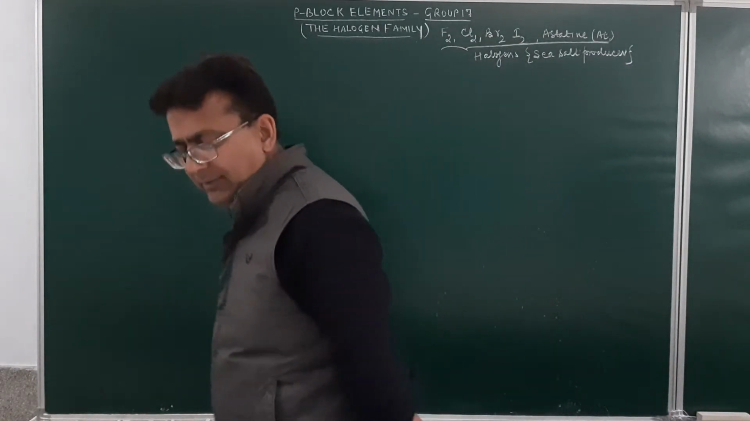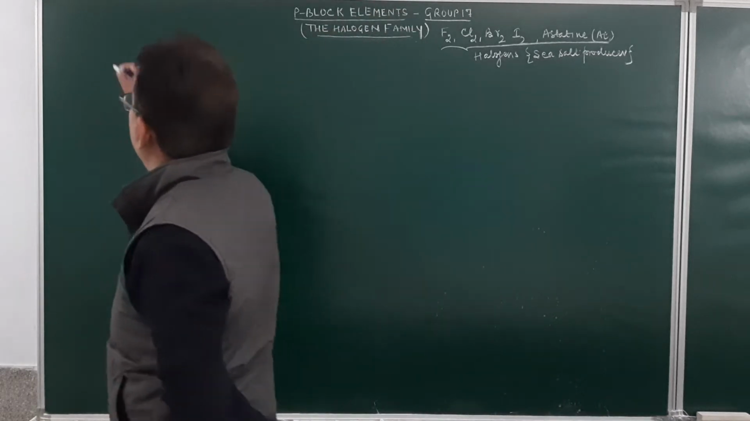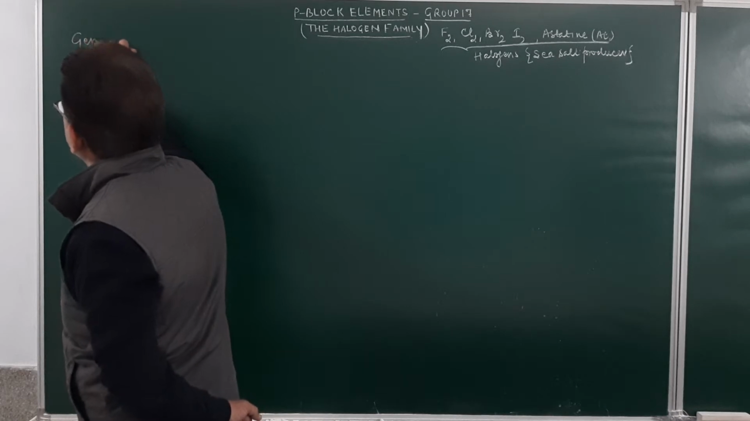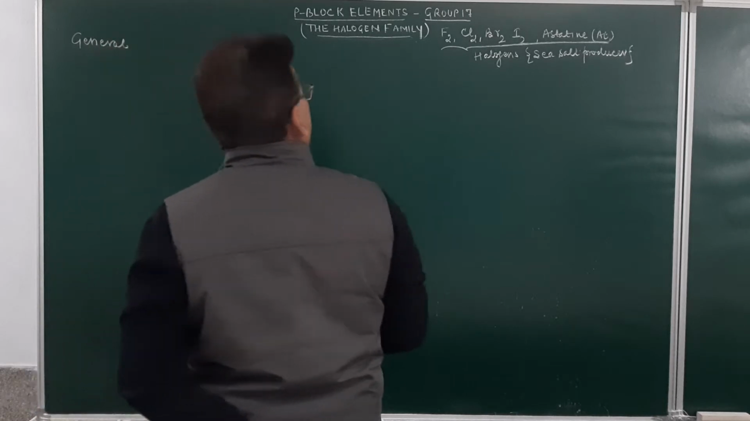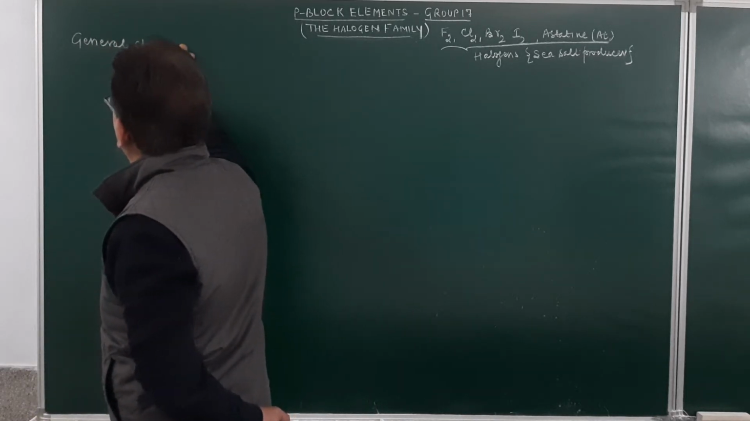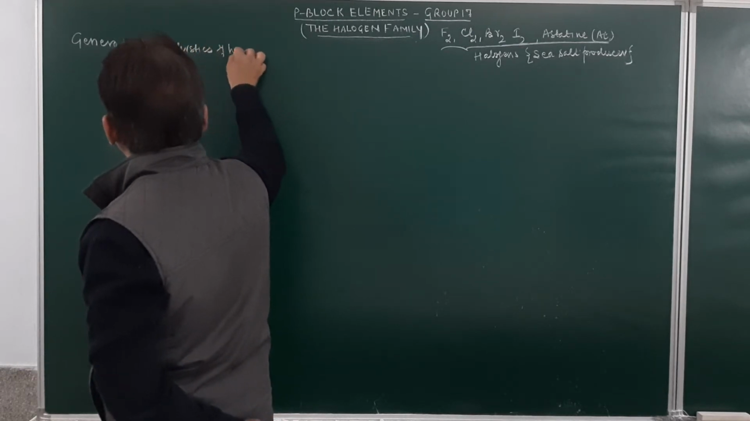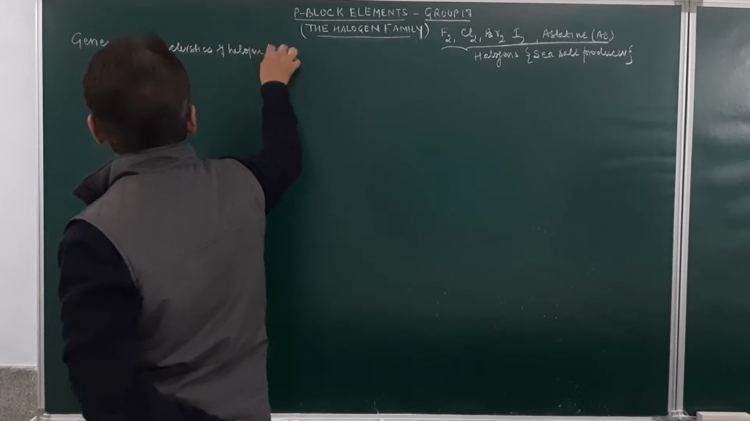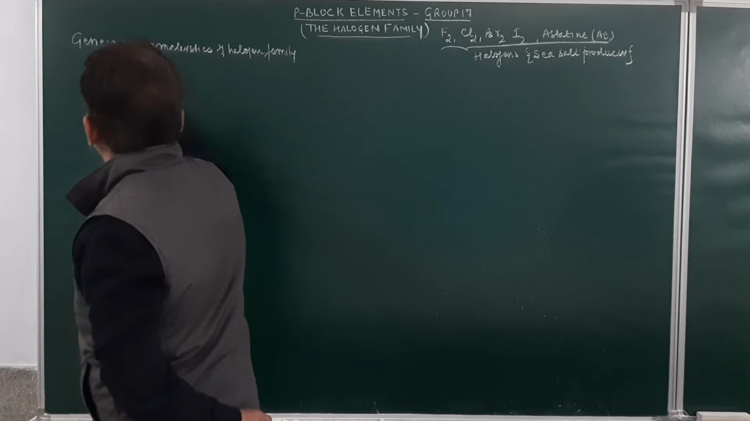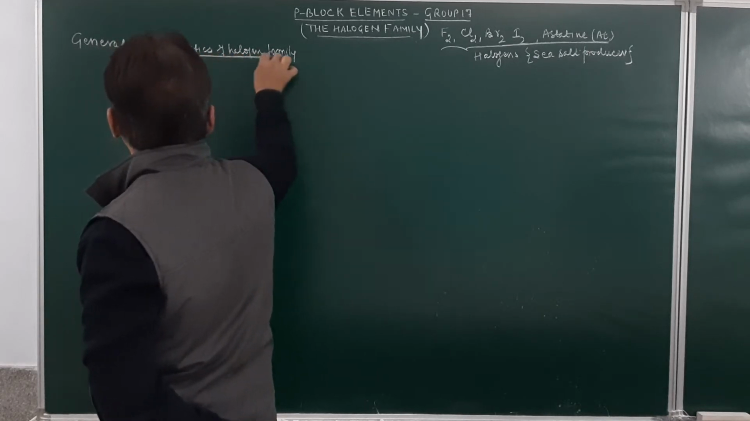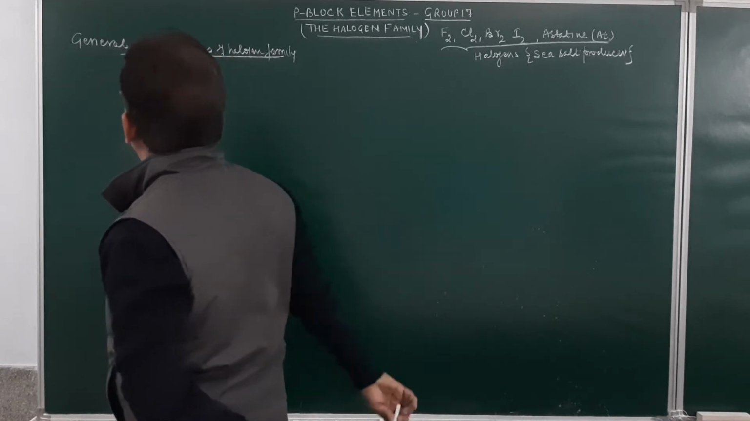Now we will be discussing some general characteristics of group number 17, the general characteristics of the halogen family. As far as the general characteristics of the halogen family are concerned, the first one will be